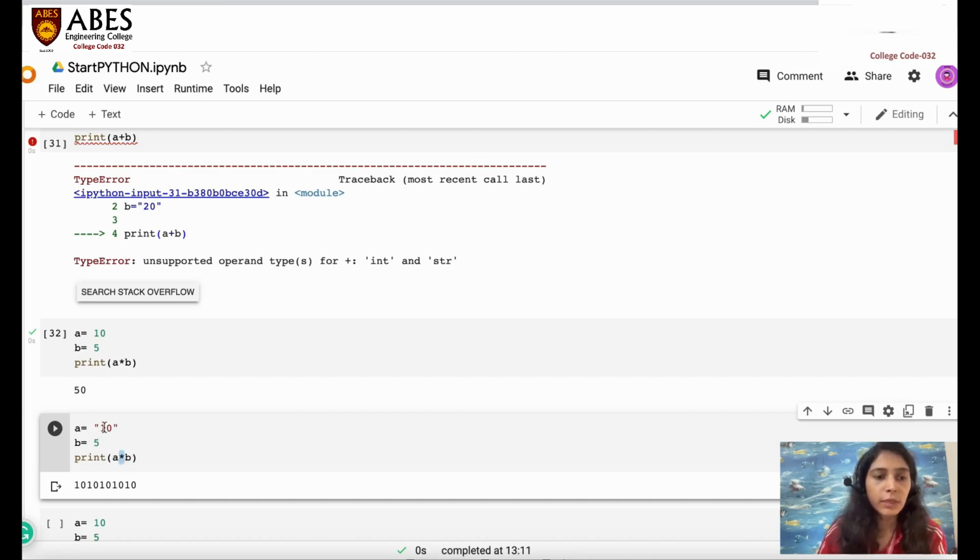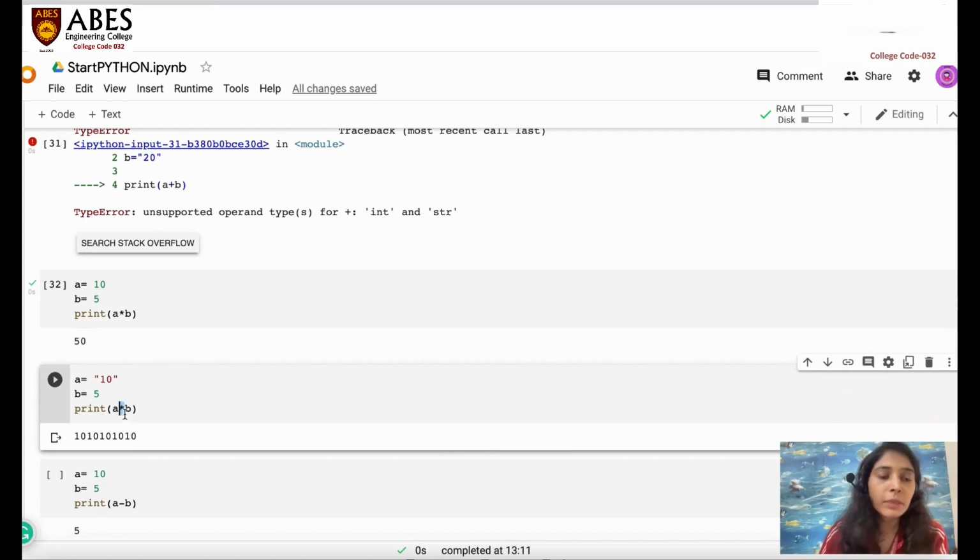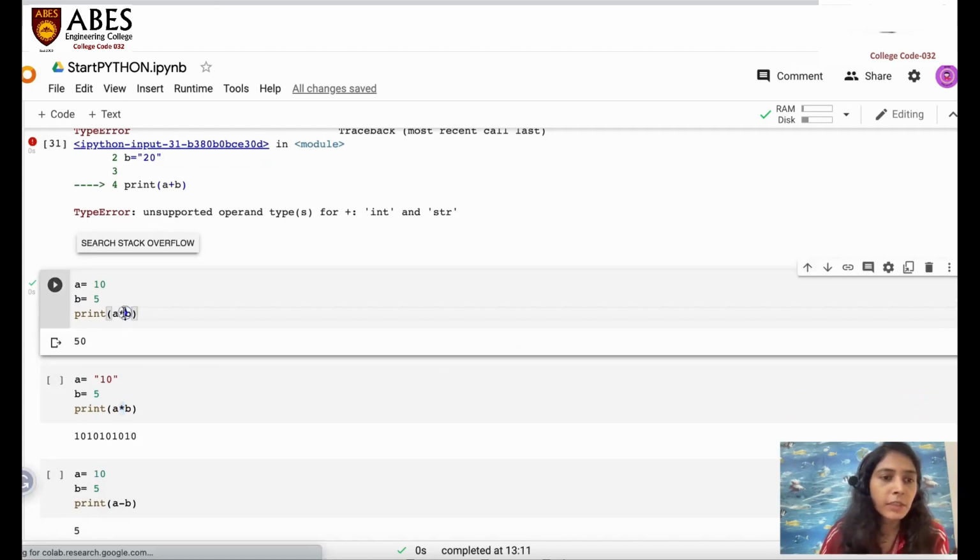Now it is printing 10 five times. That means this multiplication symbol is also for replication, so for repetition. So multiplication is for multiplying and for repetition, these two features.